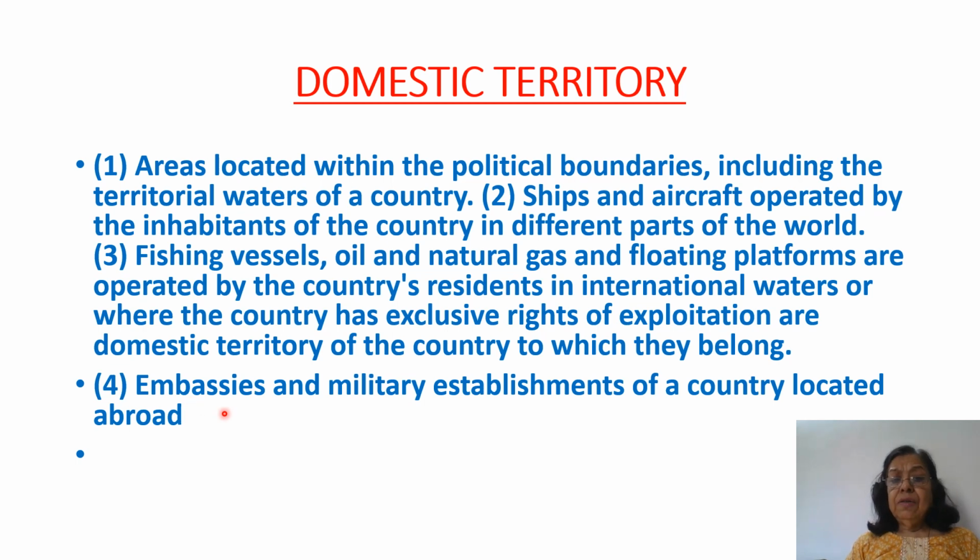Similarly, Indian embassies are in different countries. Say the Indian embassy in America, then that would be the domestic territory of India only. And military establishments of a country located abroad. They are located abroad, but they are domestic territory of the country to which they belong.